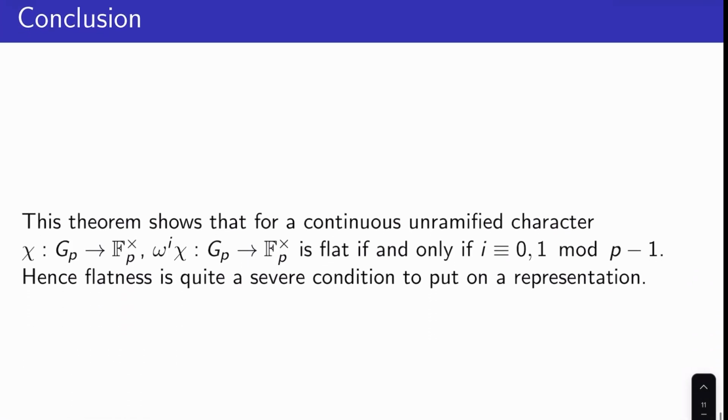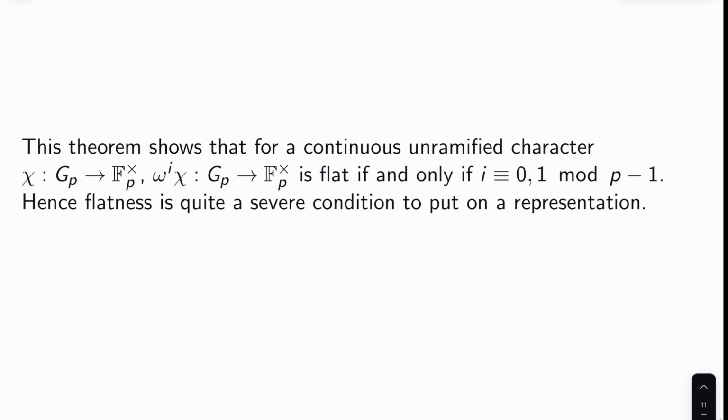The conclusion is as follows. For a continuous unramified character chi from G_p to F_p cross, where unramified means when we restrict to inertia, we're trivial, the cyclotomic character to the ith power times chi is flat if and only if i equals 0 or 1 mod p minus 1.